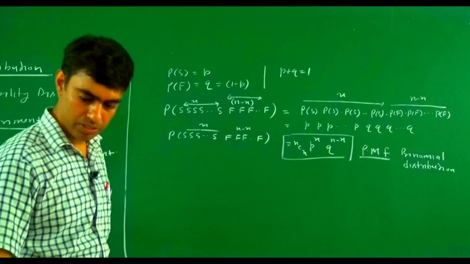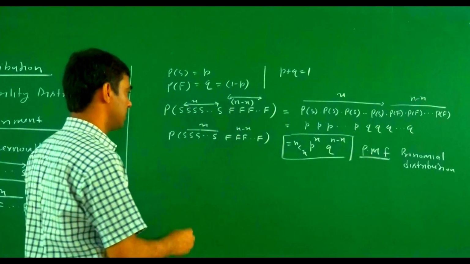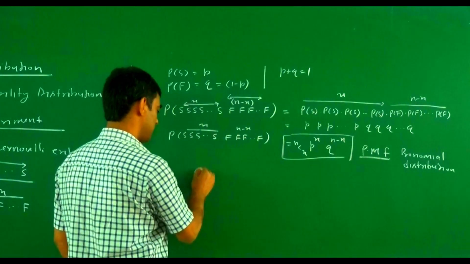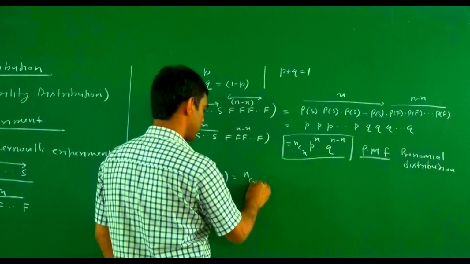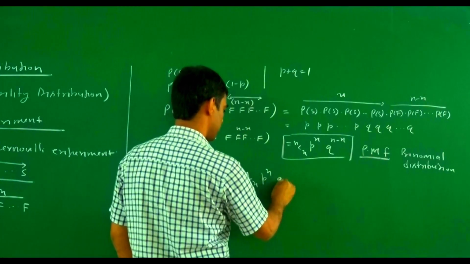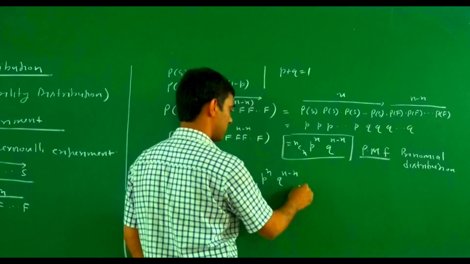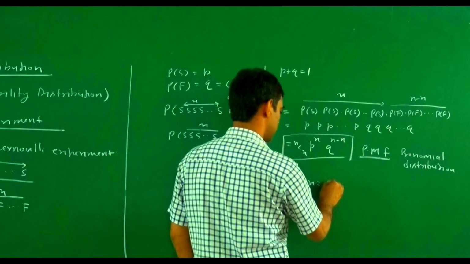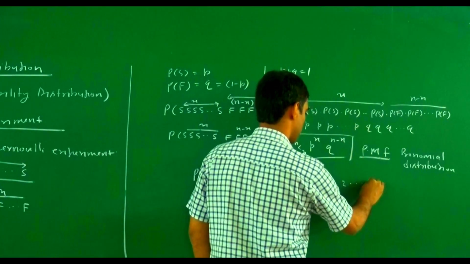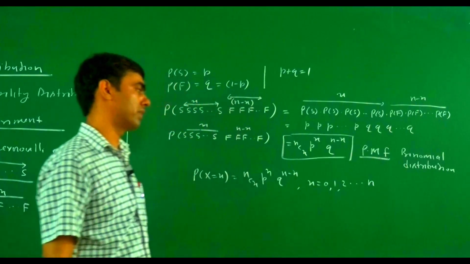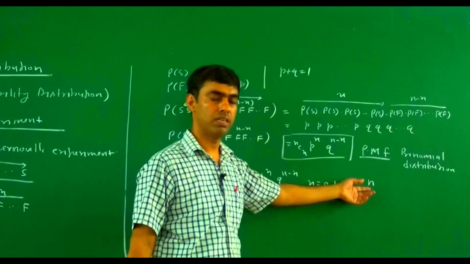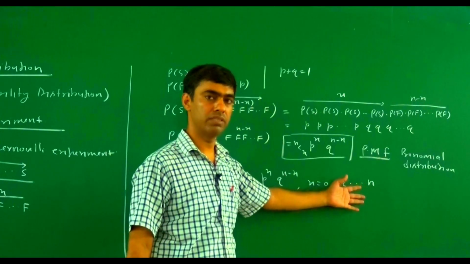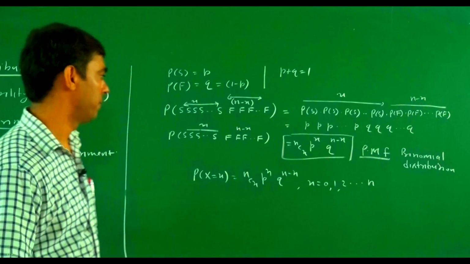So you may also write this way: probability of X equals NCX P to the power X Q to the power N minus X, if X equals 0, 1, 2 up to N, because you cannot exceed the value of X beyond N, as the total number of trials is N.